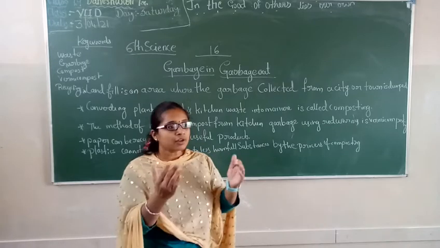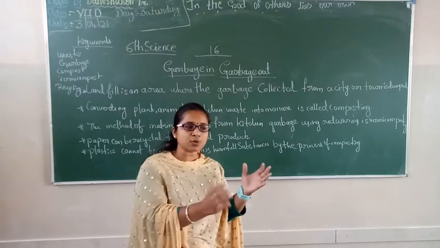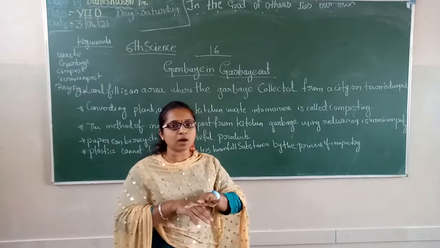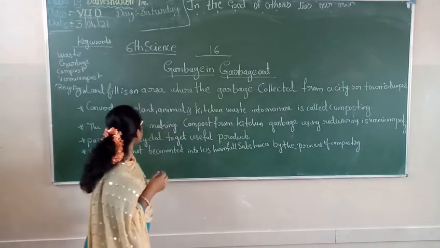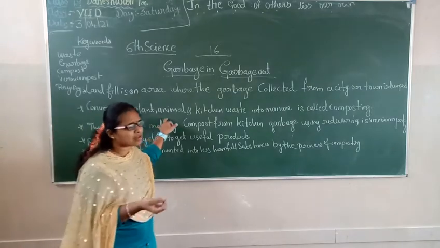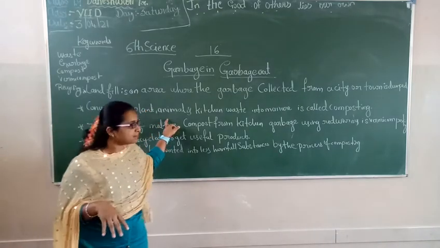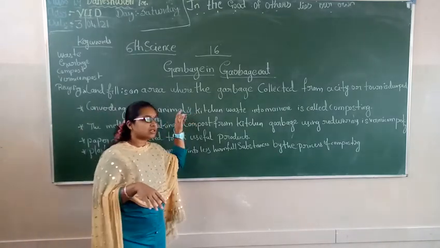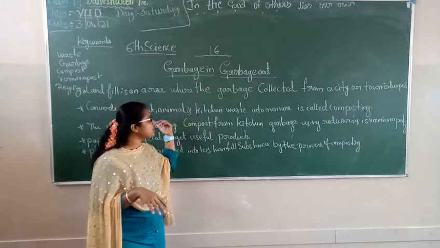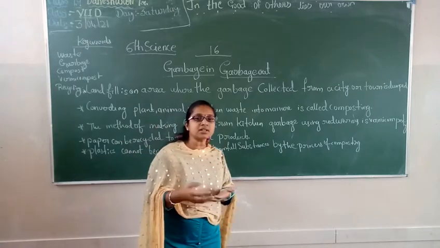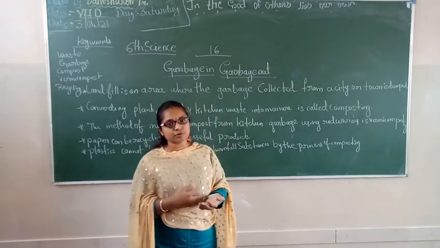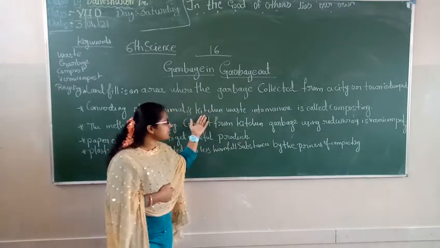When we take the jawar out of that plant, the plant skeleton left over is the plant waste. And animal waste is the dung of the animal, and also the skin of the animal when it dies. And kitchen waste means, as I said, the vegetable peels and fruit peels.